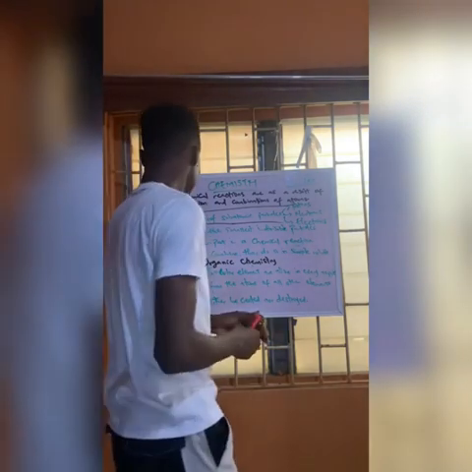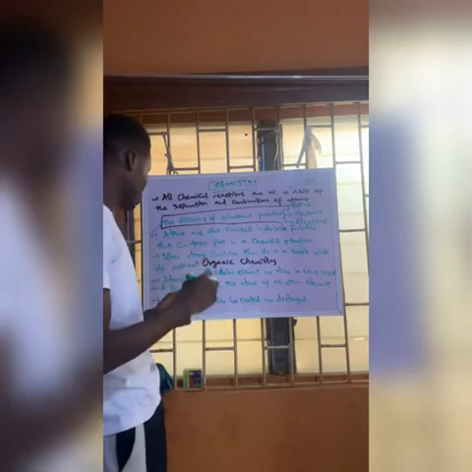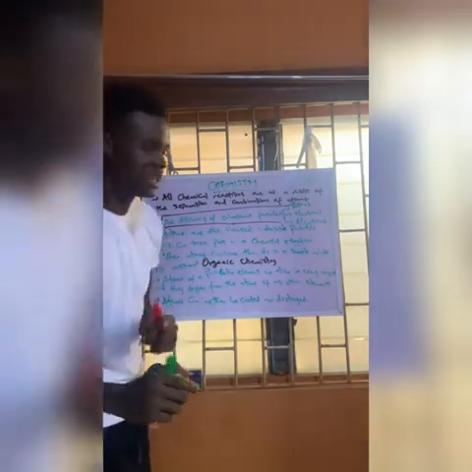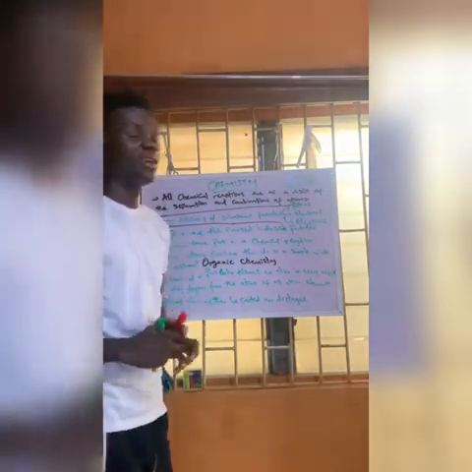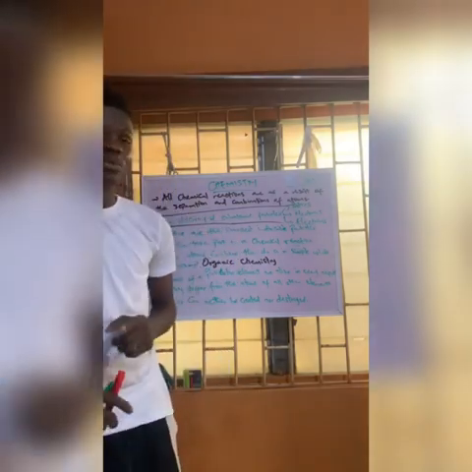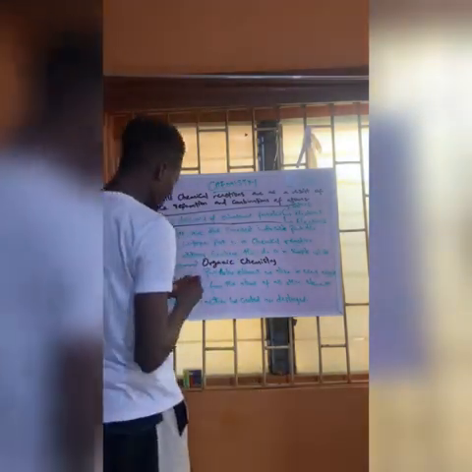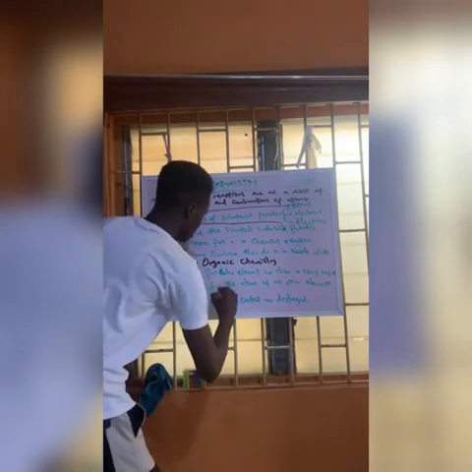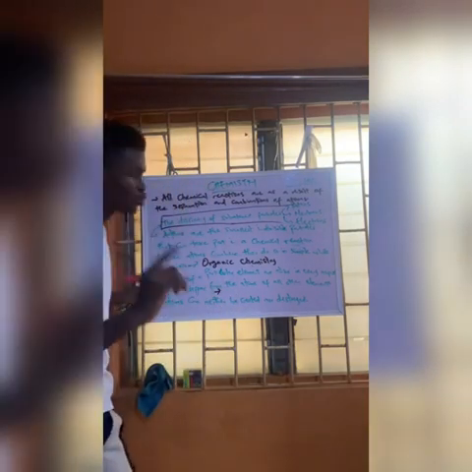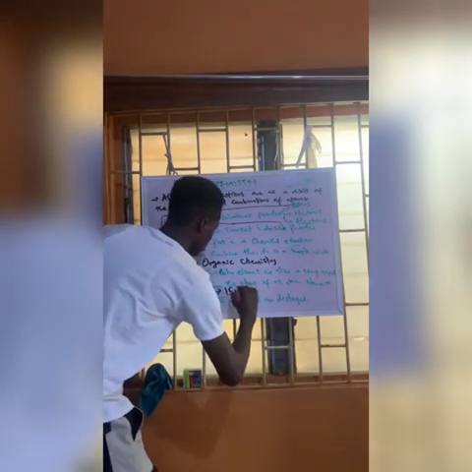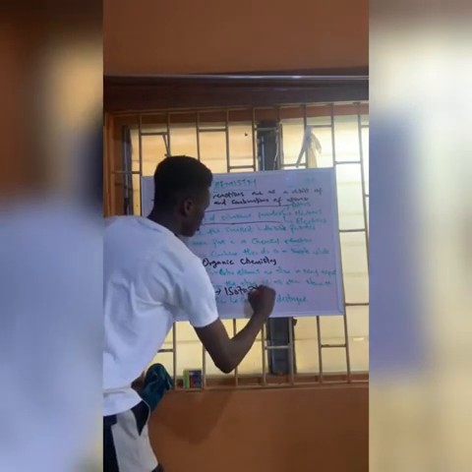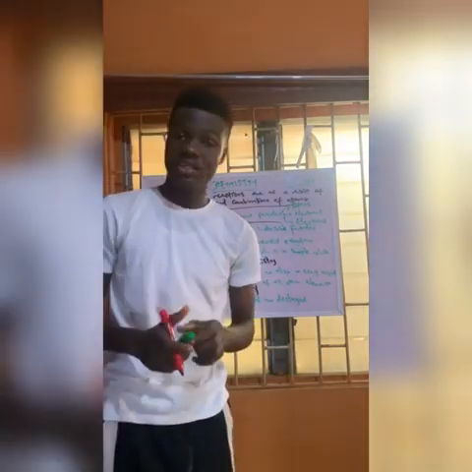So the third one: atoms of a particular element are alike in every aspect, and they differ from the atoms of all other elements, alright? So that was what Dalton said. But then the postulate was also not correct. What disproved this postulate? It was the discovery of what is called isotopy. Isotopy is also another concept on its own, and we'll deal with it in another video also.